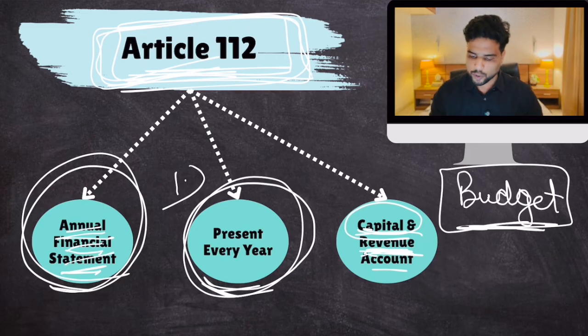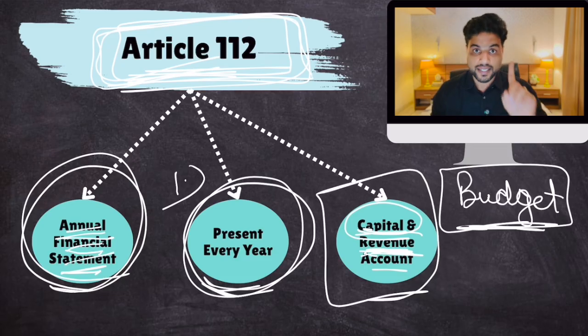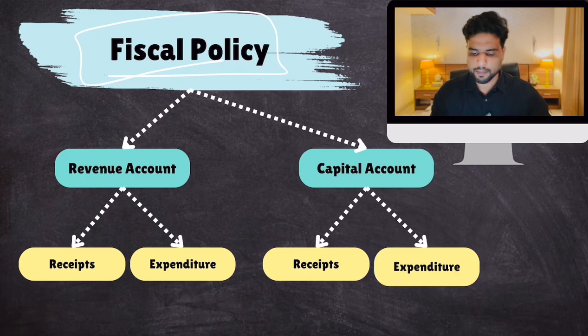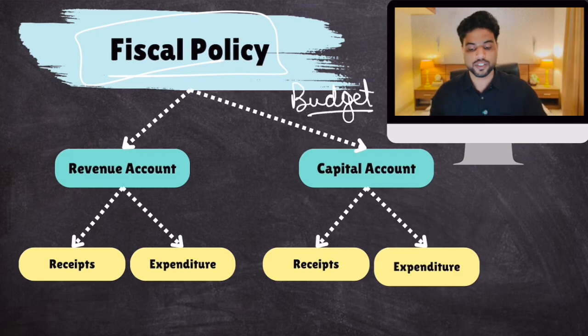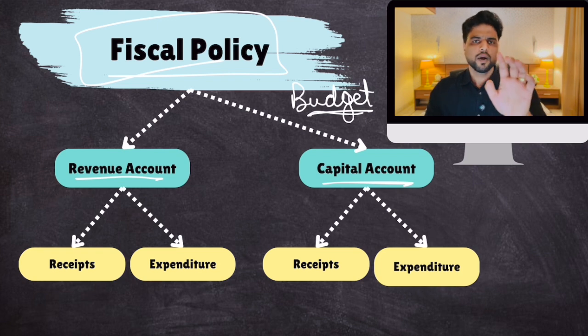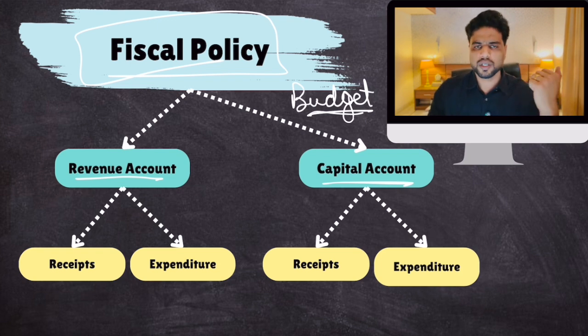Okay, now let's talk about these two accounts. That is very important. Okay, so yeah, fiscal policy is nothing but government budget. Remember this, because government budget or annual financial statement is fiscal policy document. Okay, now this budget, as per the constitutional instruction, is divided into two parts, revenue account, capital account, right? One more thing, you should know this about government budget.